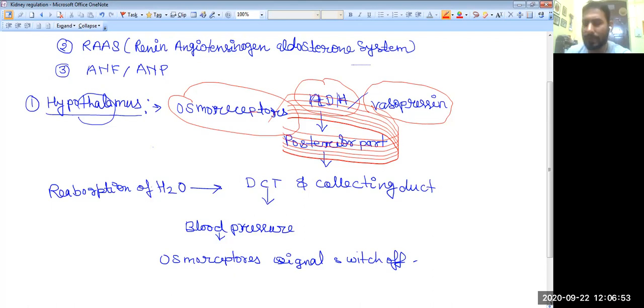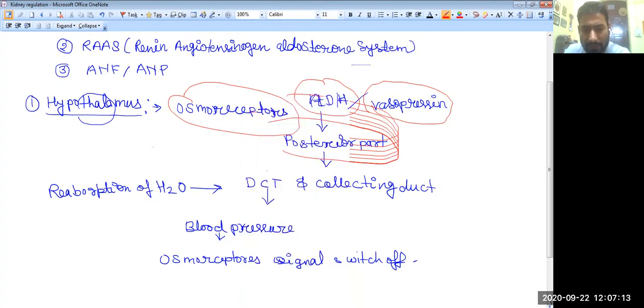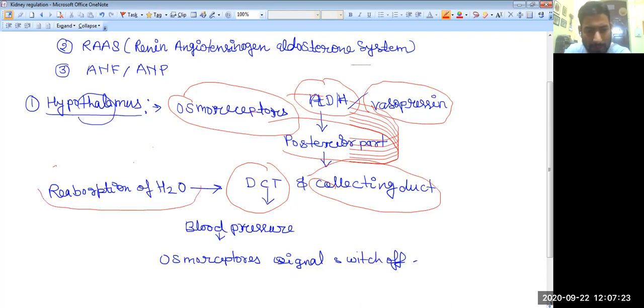Why? Because it is directly provided with neuron cells. The hormones are stored in the posterior part of the pituitary, and after that they are released to their target site. The hormone travels through the blood and acts on its target site. The target site is the DCT, the distal convoluted tubules, as well as the collecting ducts. The basic function of the ADH hormone is the reabsorption of water.